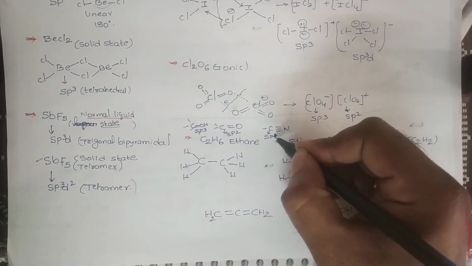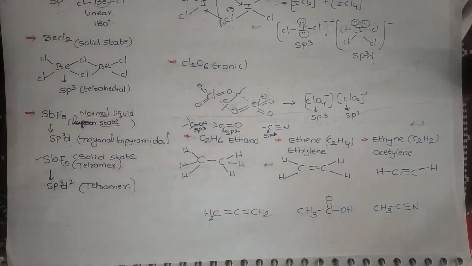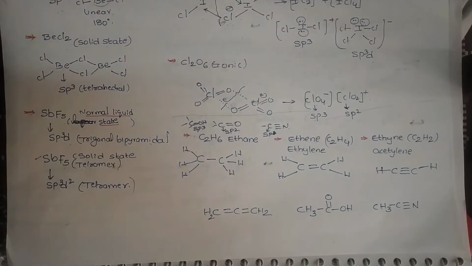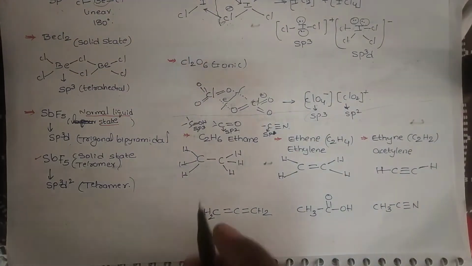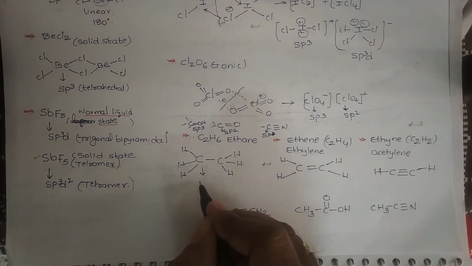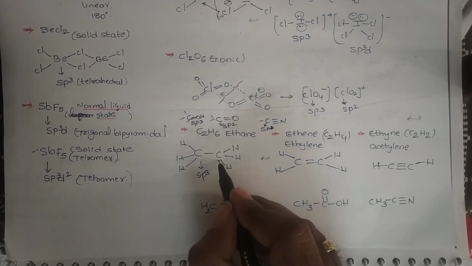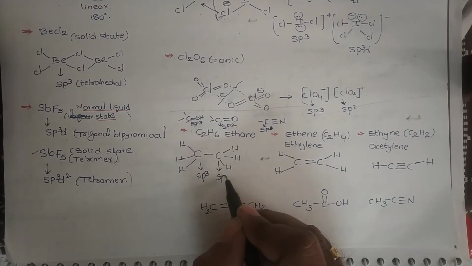Sorry, I made a mistake, sp hybridization. Now you see this carbon has four single bonds, so the hybridization is sp3. Here this carbon is also sp3.